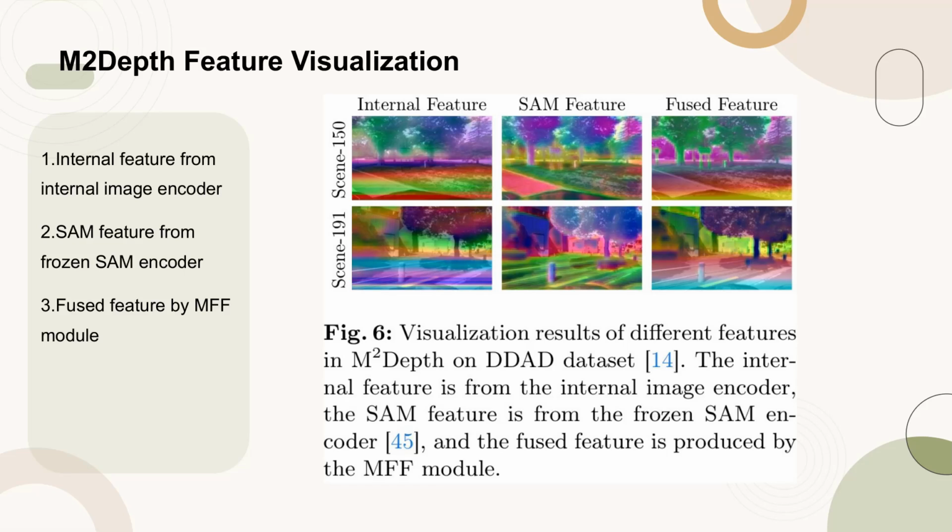The fused feature, produced by the multi-grain feature fusion (MFF) module, combines these two types of features in latent space, offering a comprehensive understanding of the surrounding environment. This visualization helps illustrate how the integration of internal and SAM features enhances the model's feature expressiveness and overall performance.